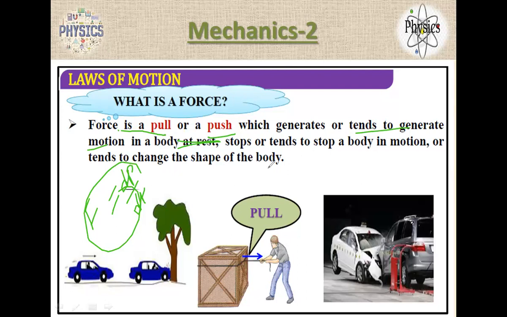All these events are definitely related to force only. If you want the exact definition, the rate of change of momentum is called force. All this is related to the force definition. Okay, is it clear? Yes, sir.